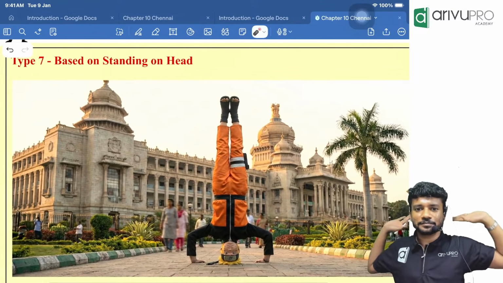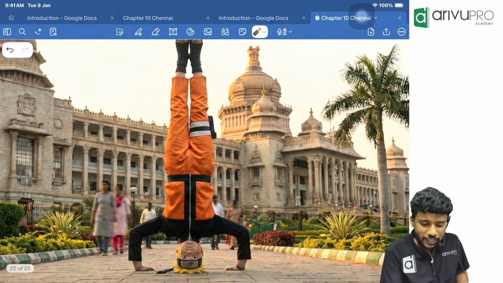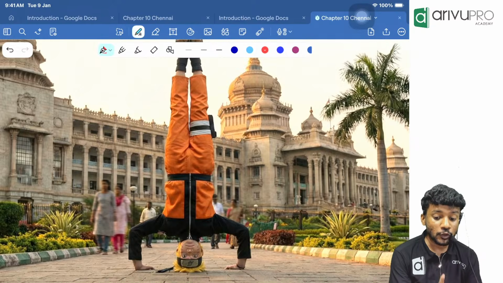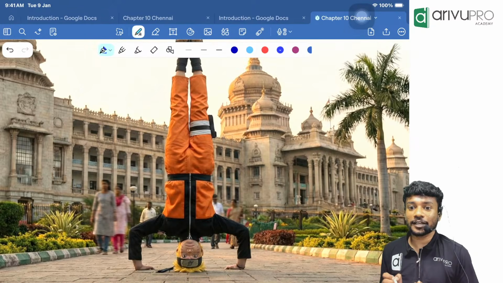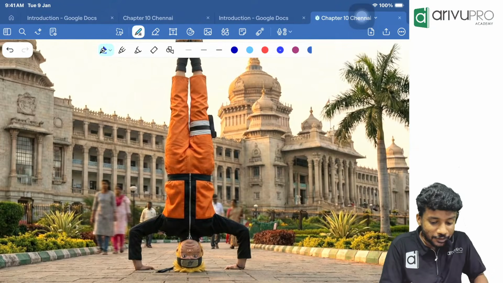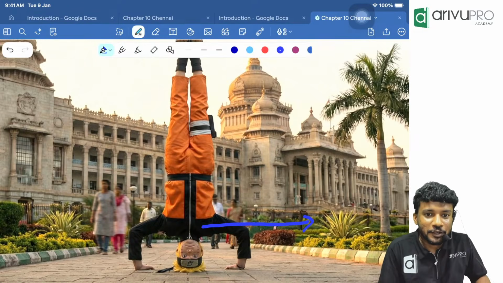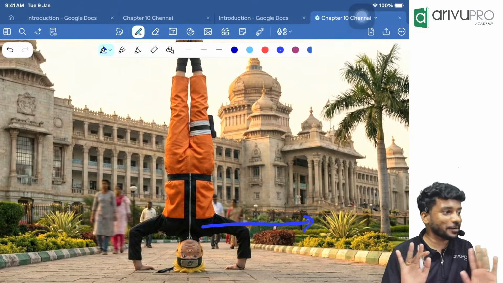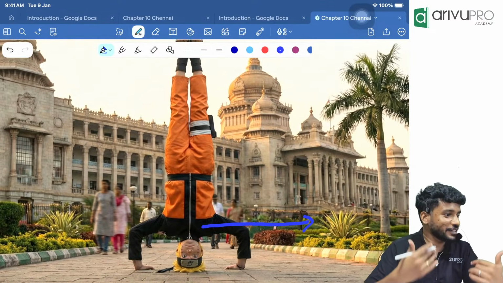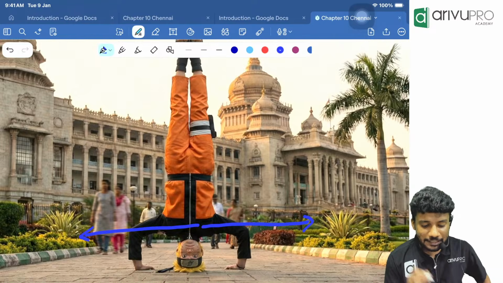The last time. Now, everyone knows Naruto? If you don't know, this is Naruto, who is standing on head. Now people, whenever we talk about standing on head, you should understand that he is literally standing on head. There is no support of hand. In the picture, it might look like he is getting the support of hand, but in general, his hand is pointing like this. He is literally standing on head, no support with respect to hand. If I am standing on head, you will only see my legs like this, not my face. My head will be where? Down. That is called standing on head. His hand is there.